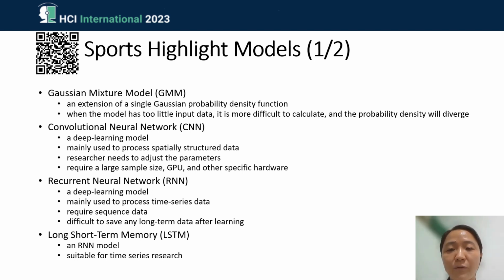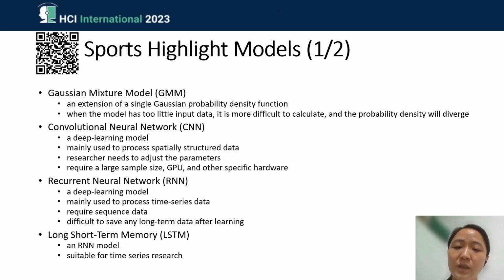So the first one is CNN, and you can see that I listed two bullet points here, because I share with you why it is really nice, why we might use this model, and why it becomes a problem for us if we want to adopt it. CNN and RNN are deep learning models. However, CNN is used to process structural data, while RNN is mainly used to process time series data.